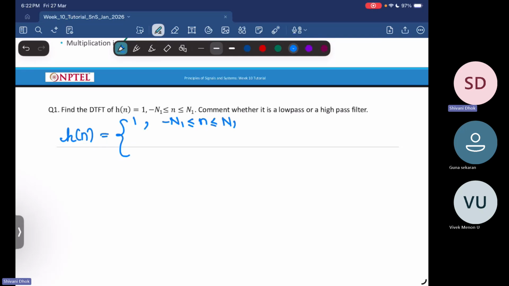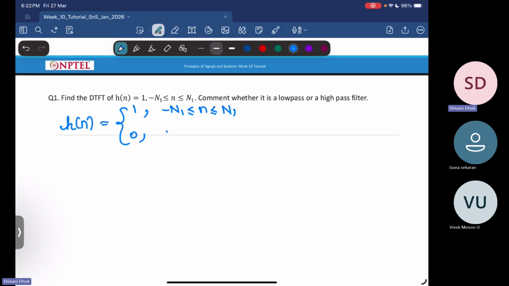Let's say N1 is odd, and h of n is 0 otherwise. Maybe N1 is even or odd, we don't care, but this is how your impulse response looks. Now what we want to do is first figure out the discrete time Fourier transform of this system, and then figure out whether this system is a low pass filter or a high pass filter.